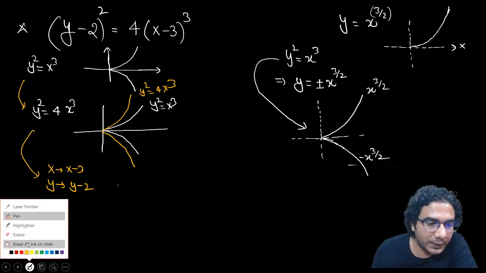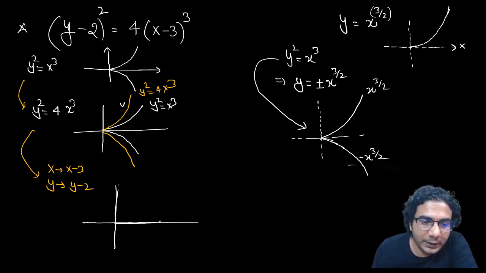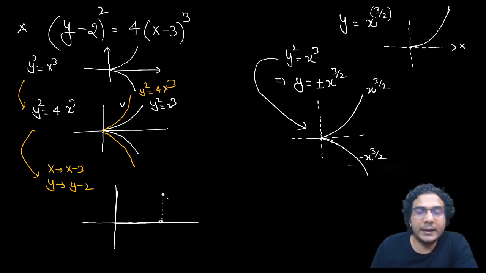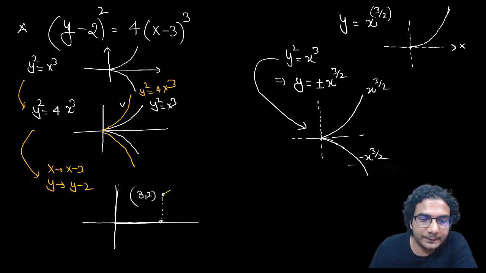Okay, let me tell you. This yellow graph is going to shift by 3 units towards the right, along positive x-axis, and 2 units along positive y. So this point is now going to be (3, 2), and this graph will look like this, like this, and like this.